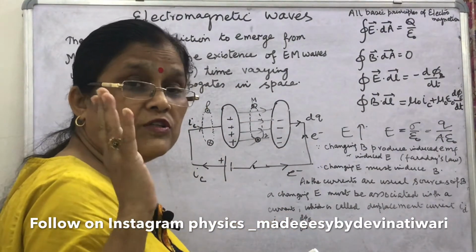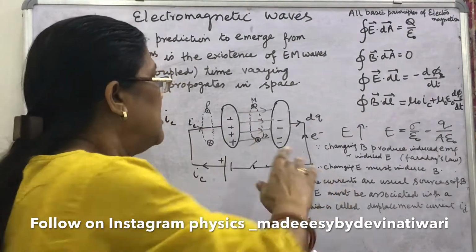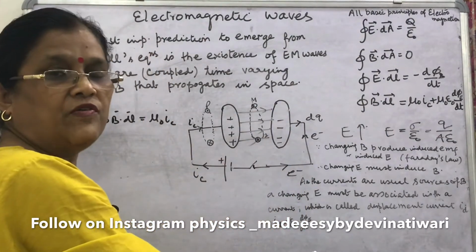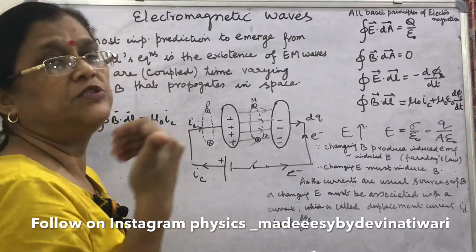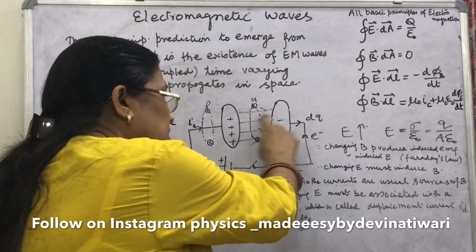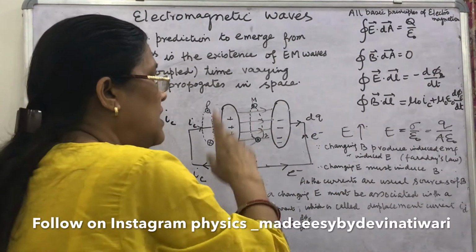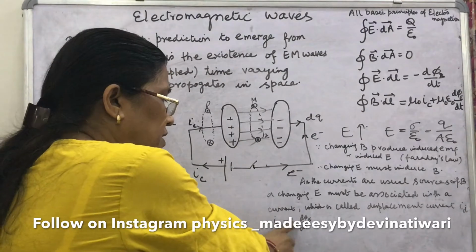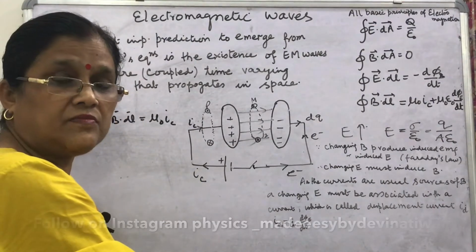Still nobody was believing. Then Maxwell said that here current is flowing, because people believed that current produced the magnetic field. He said yes, there is a current between these two plates in this gap, and this is called displacement current given by ID equal to epsilon naught times the rate of change of electric flux.